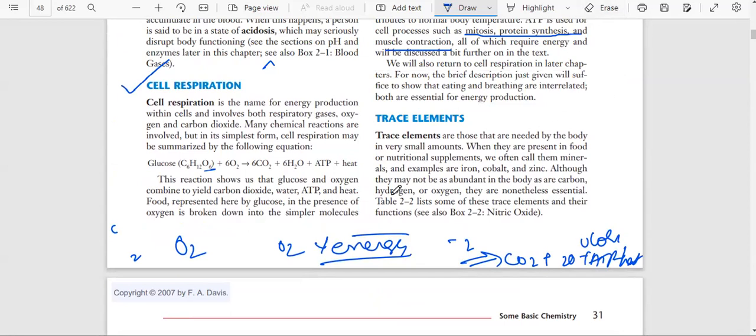Okay, very good. Next we'll talk about trace elements. These are also inorganic substances which are present in very small amounts. They are present in food or nutritional supplements. We call them minerals, and examples are iron, cobalt, zinc. That's the reason these are called inorganic substances. Although they may not be as abundant in the body as carbon, hydrogen, or oxygen, they are nonetheless essential. Some of the trace elements are seen in Table 2.2, so we'll see that table.